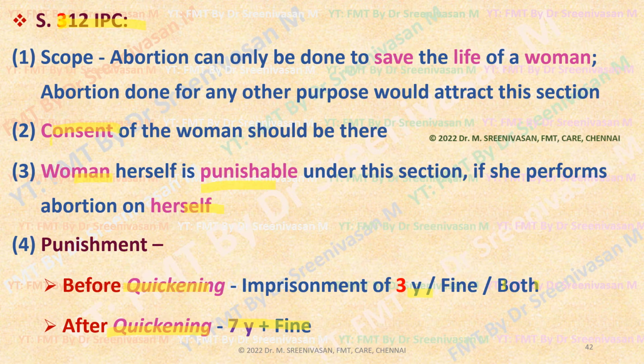3 means consent, C means consent, that is the third letter, then 3. 312 represents before quickening, 3 years. So punishment starts from 3 years onwards: 3 years, 7 years, 10 years, life imprisonment. You should be familiar with these numbers as far as sections 312 to 316 are concerned. 3, 7, 10, life imprisonment, that is 14 years.